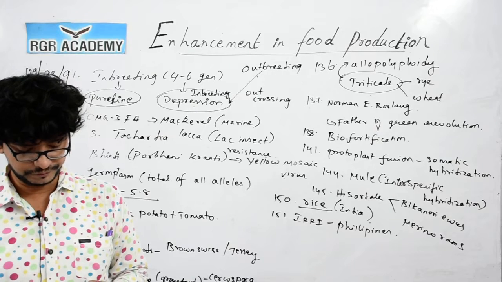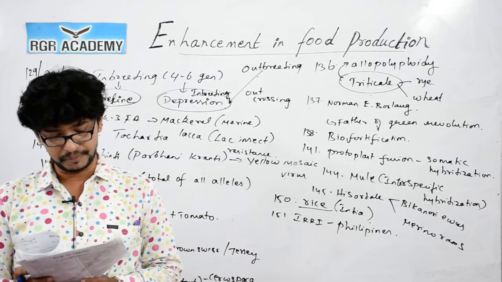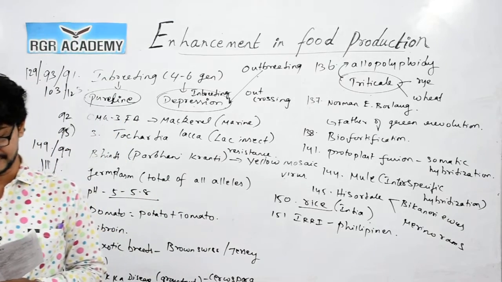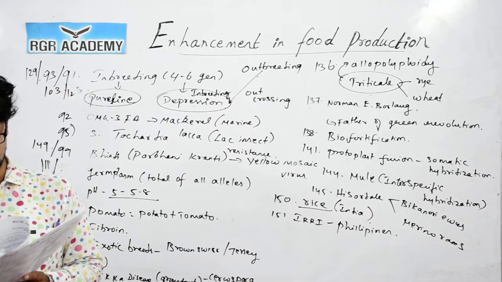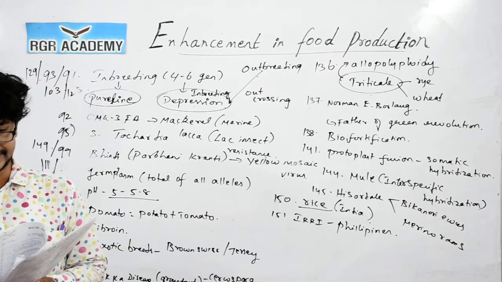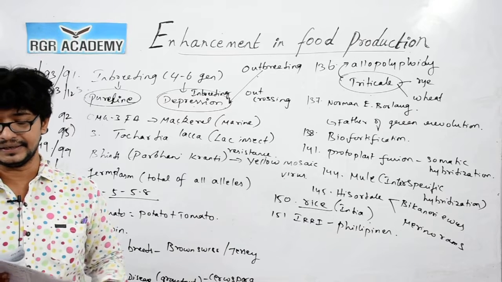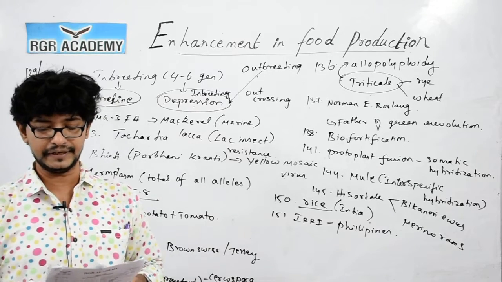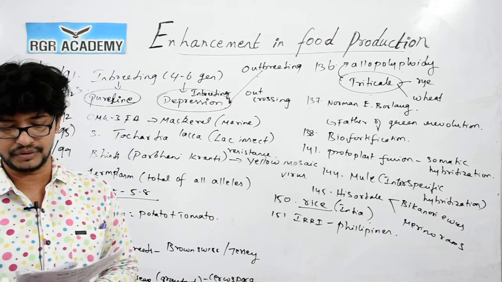Question number 155, assertion and reason. The honeybee queen copulates only once in her lifetime. Reason: the honeybee queen can lay fertilized as well as unfertilized eggs. Both assertion and reason are true, but reason is not the correct explanation for the assertion. The queen is the only fertile female in the beehive, having well developed ovaries. She lives for several successive years, laying about 2000 or more eggs a day.